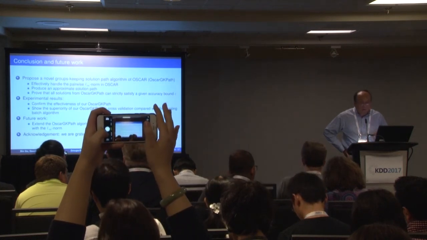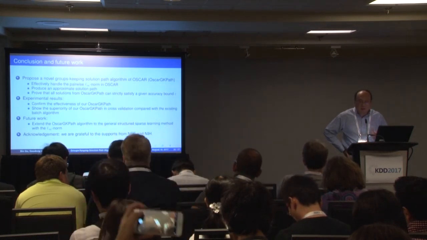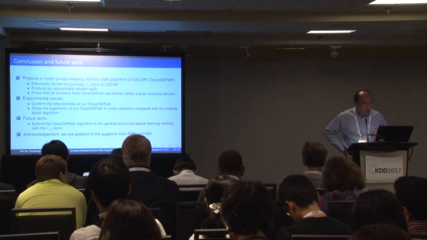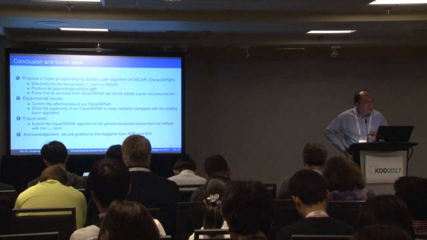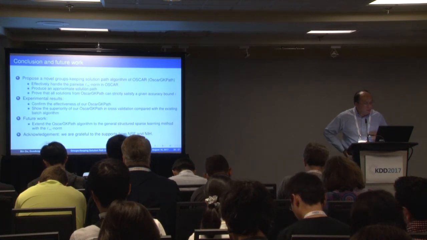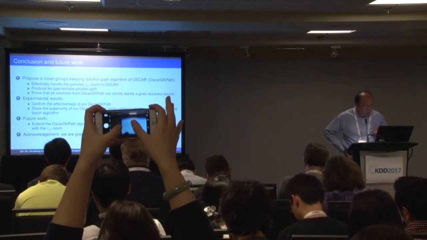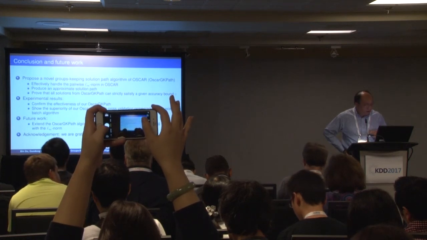If we have very large scale data, then the existing methods don't work. However, our method can give us good solution paths. We can address the large scale computation for the automatic feature grouping model.